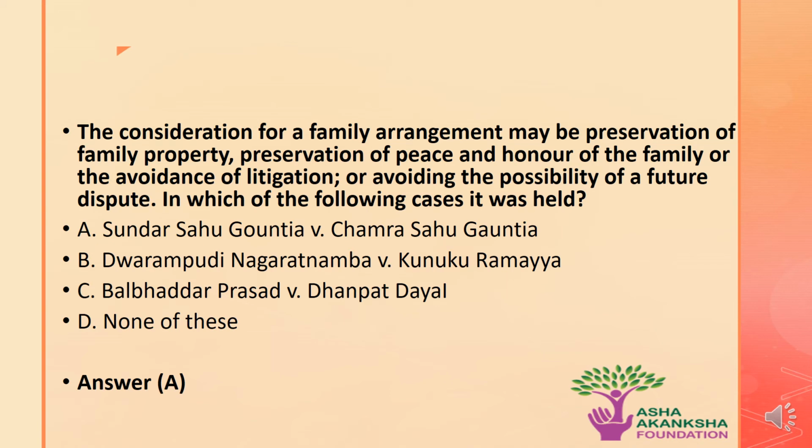The next question is: the consideration for a family arrangement may be preservation of family property, preservation of peace and honor of the family, or the avoidance of litigation, or avoiding of the possibility of future dispute. In which of the following cases was it held? Options are A. Sundar Sahu Ganatia versus Chamra Sahu Ganatia. B. Dharampudi Nagarotamba versus Kuruku Ramya. C. Balbhadir Prasad versus Dhanpat Dayal. Or D. None of these. The correct answer to this question is option A.